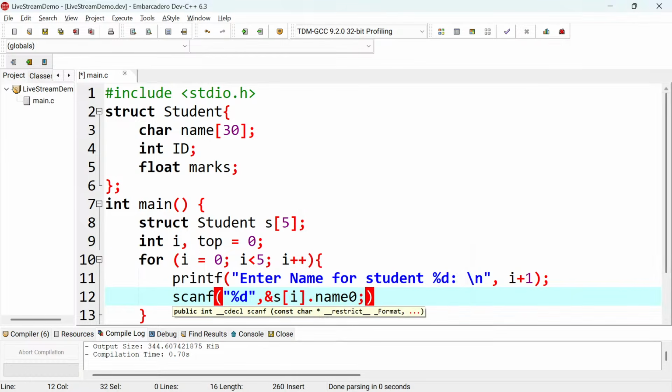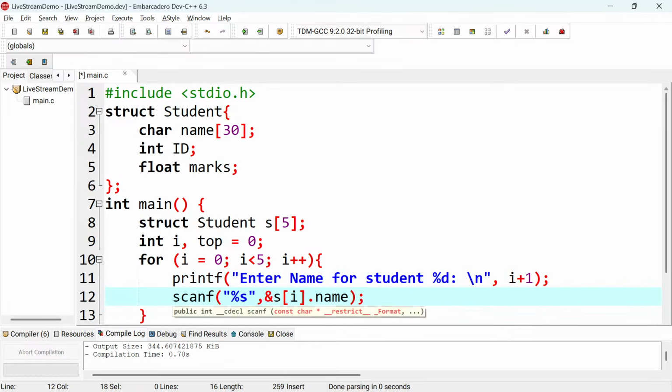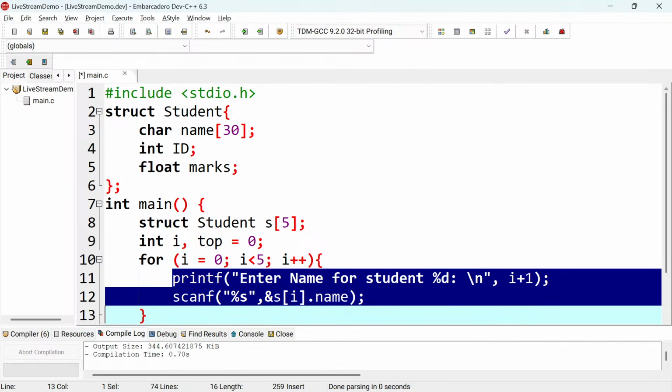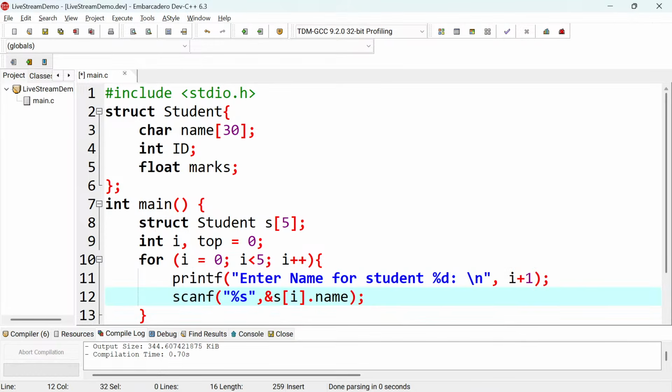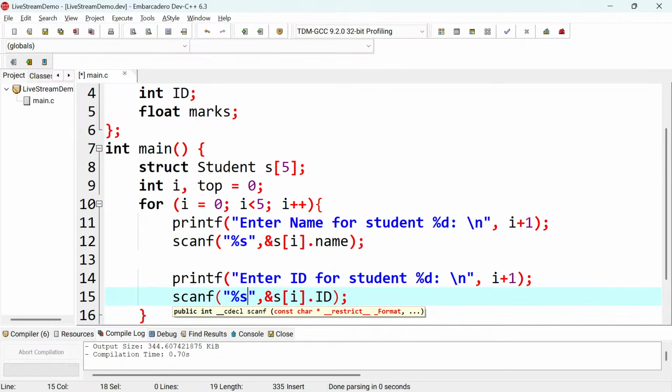So I need to repeat this for every field. Sorry, here it's %s because it's a name, not %d, right? So what I'm going to do is repeat this, but here is the next thing that I'm going to take. Instead of name, I need to take ID, so I'll say enter ID number. So here it will be ID, right? And here it will be %d.